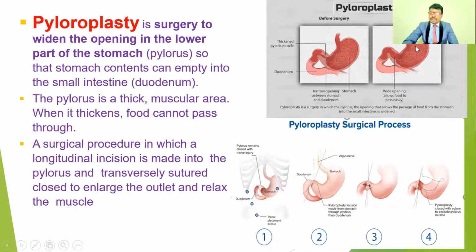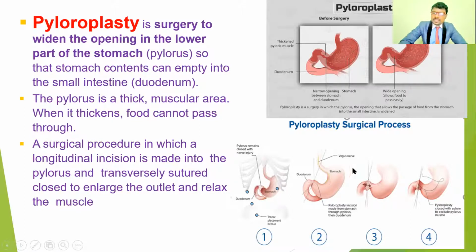So if you open it, the food passes directly and very easily from the stomach to the small intestine. Here, a longitudinal incision is made into the pylorus and it is sutured transversely to enlarge the outlet and also release the muscle. So a longitudinal incision is going to happen here. If it is open, the food particles can enter from the stomach into the duodenum very easily.